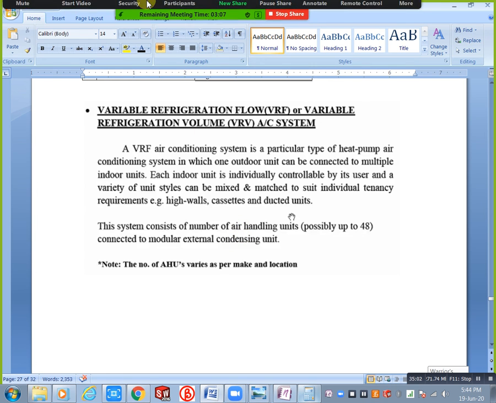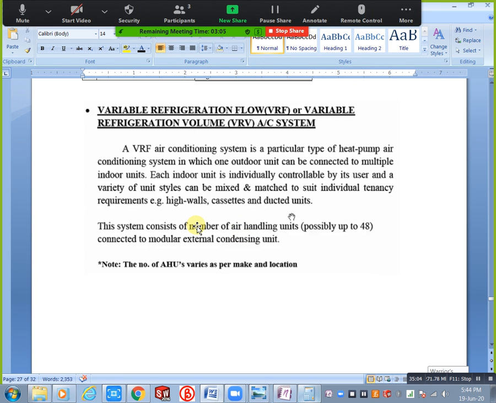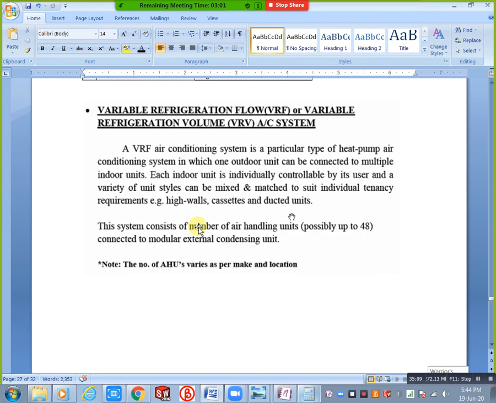At the same time, in that condition we are using refrigerant fittings for splitting. In that condition, every indoor unit has one expansion valve also, an automatic expansion valve.